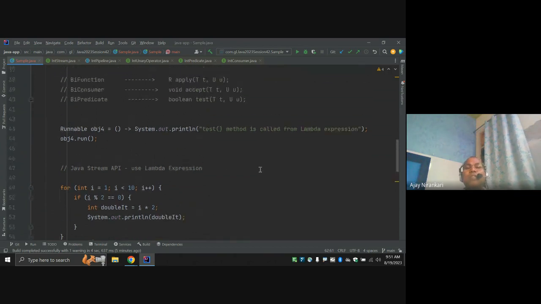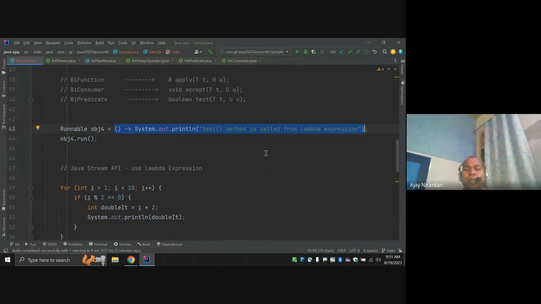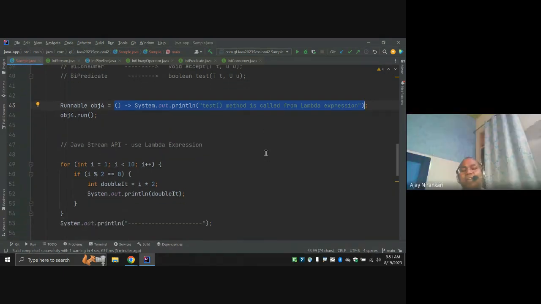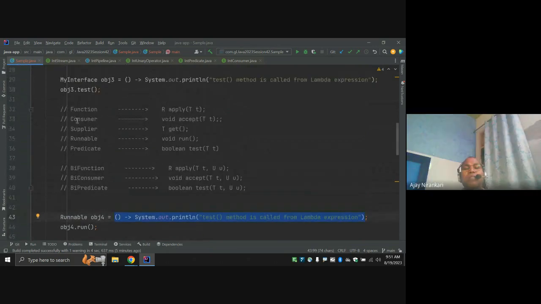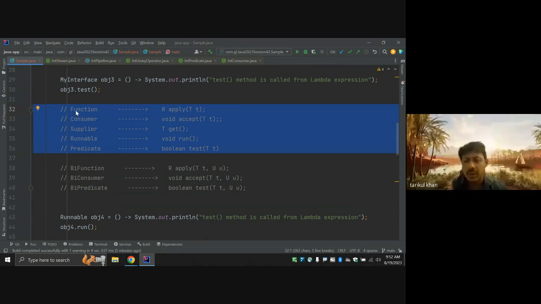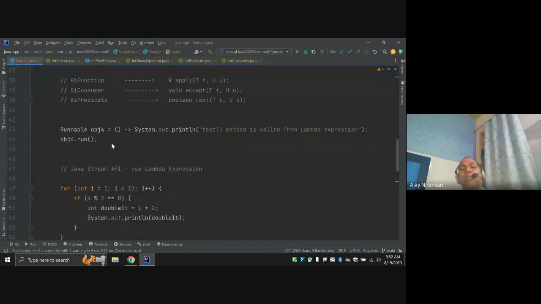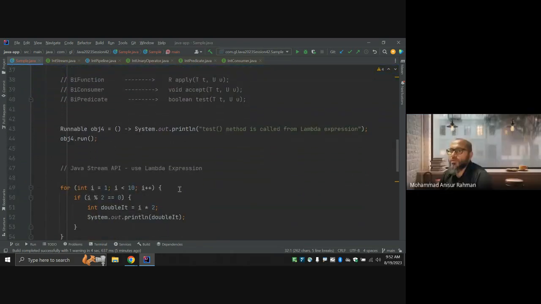I'm going to start, until now we have understood what the Lambda expression is and how to write the code. We are doing lots of practice here. We discussed lots of things like Function, Consumer, Supplier, Runnable. We are going to take each one in a specific class and discuss how it works. For each functional interface, I'll take at least one class to explain how you can implement it and how to use it in the program.